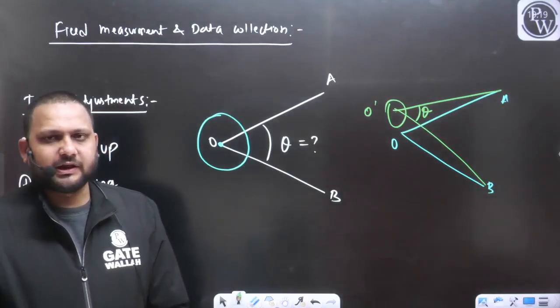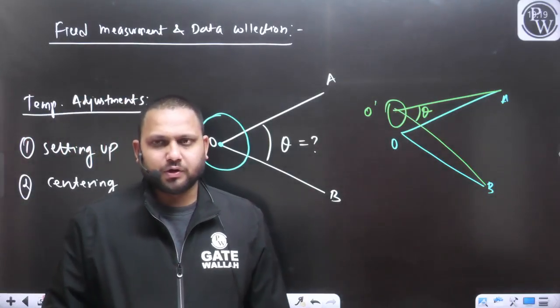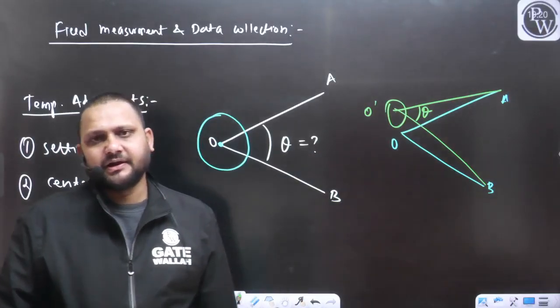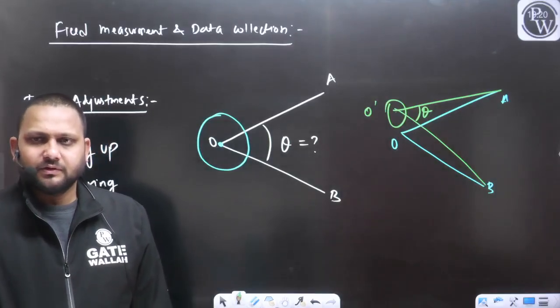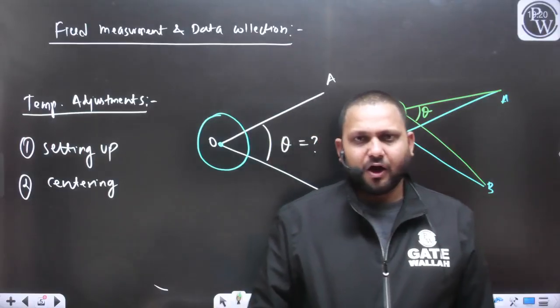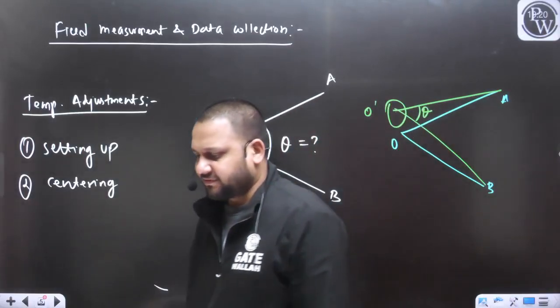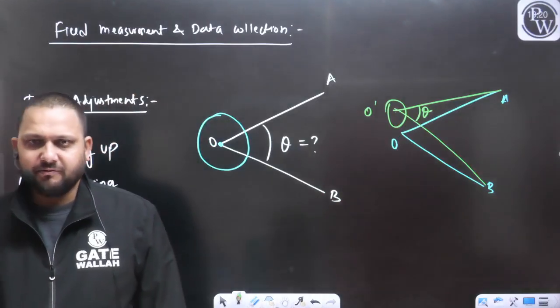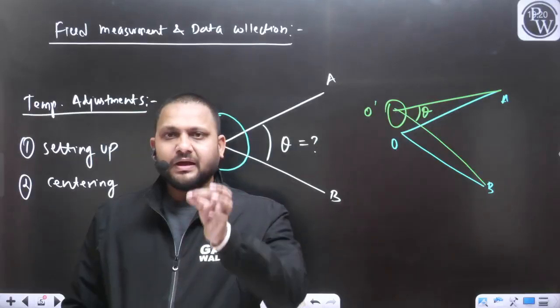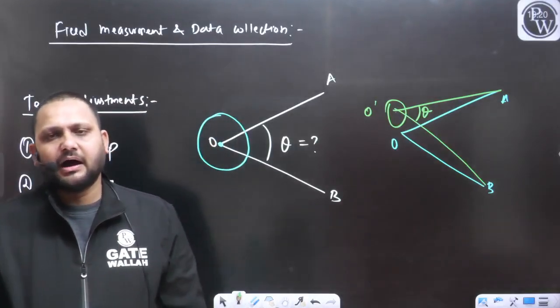So before taking the measurement, we need to make sure that the instrument center and the point O are perfectly aligned. So how can we perform the centering? How will we be sure that the ground station point O and the instrument center are perfectly aligned?